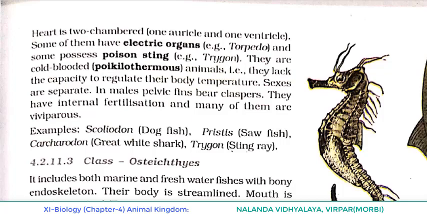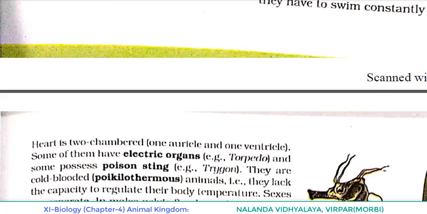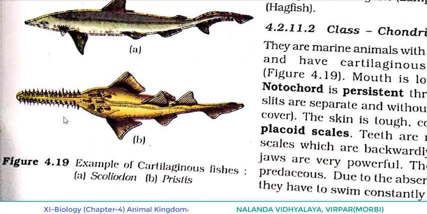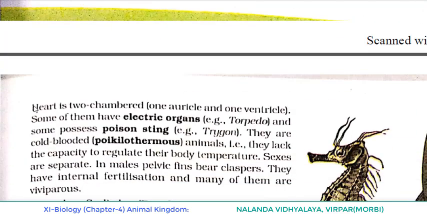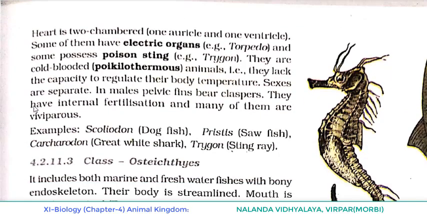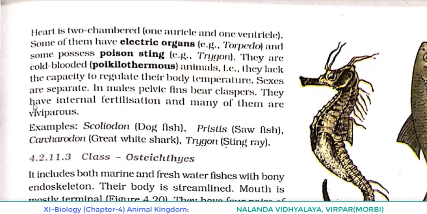In the figure, Pristis is shown and the structure looks like a saw. In the front portion you can see that powerful jaw I told you about. It is very powerful and like a saw which is used to cut a log. The same structure it has. That's why it's known as what? Sawfish. And what's the scientific name? Pristis. Another example is Carcharodon.